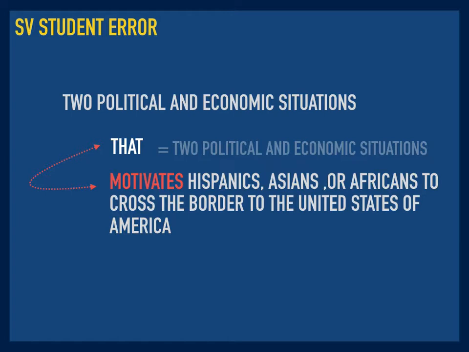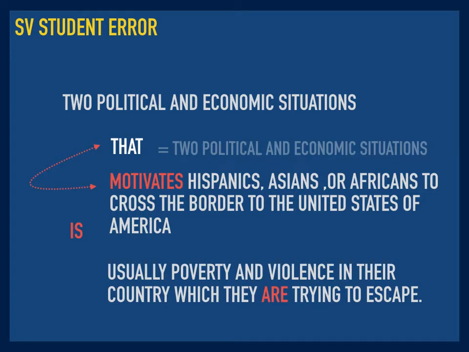And these 2 political and economic situations motivates Hispanics, Asians, or Africans to cross the border to the United States of America. And the last part of the sentence reads, is usually poverty and violence in their country, which they're trying to escape. So we've got a very, very complicated series of ideas. I'm very proud of the student for writing these ideas, but we have some matching errors. And maybe you were already able to find them.